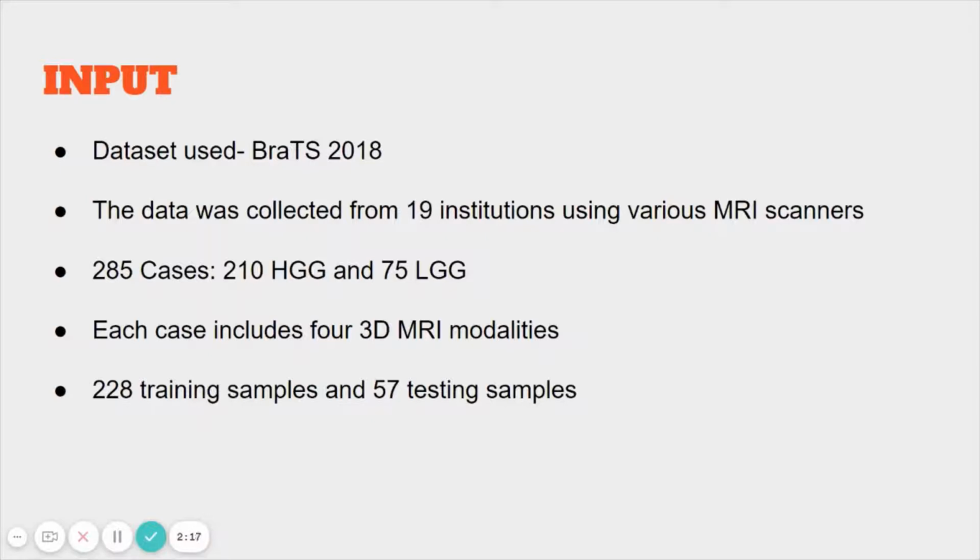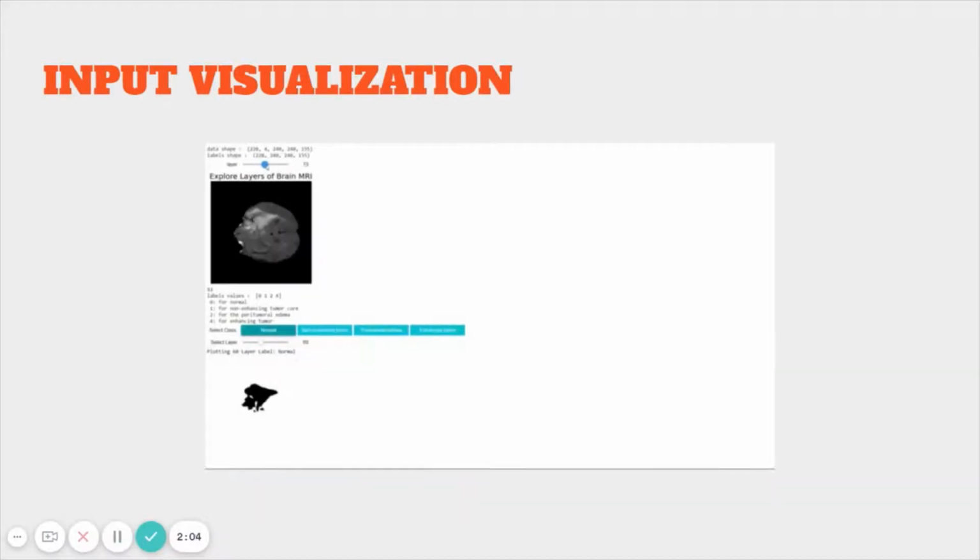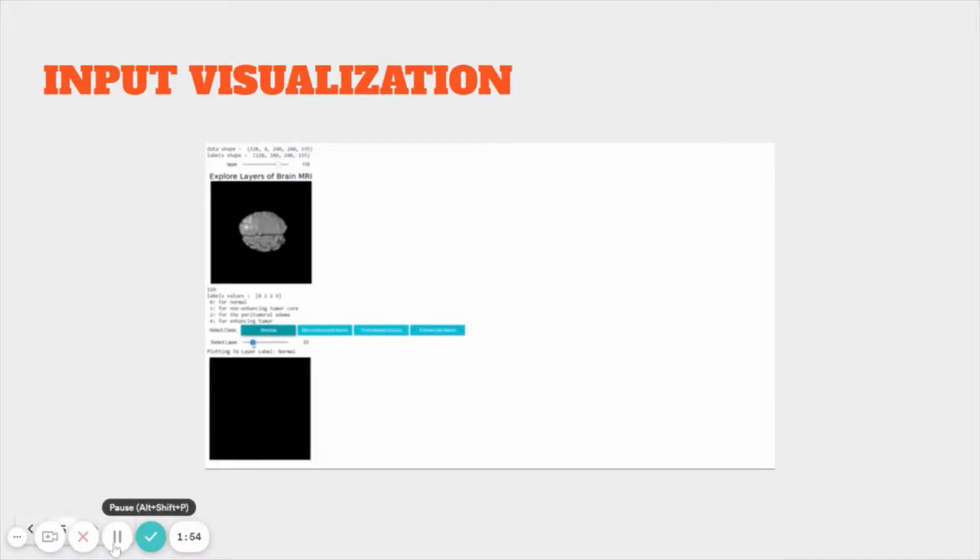Out of these, 228 have been used for training and 51 for testing. Here is how we have visualized the input for our project. That is the segmented output.